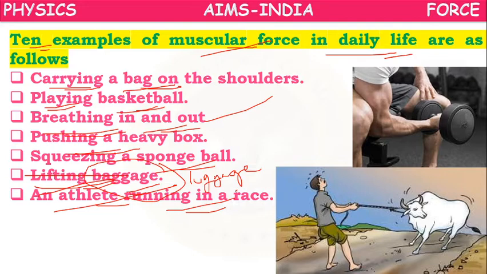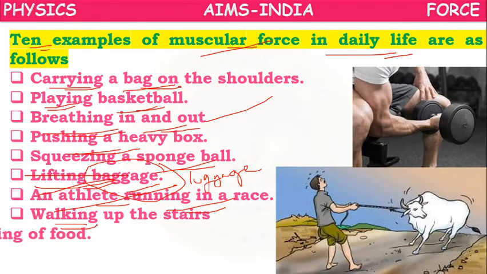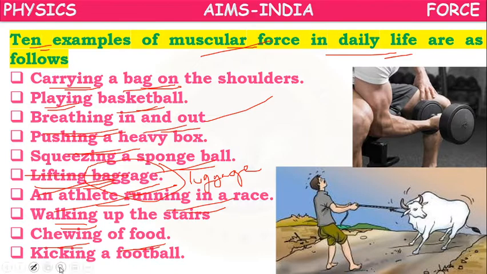It is also a kind of muscular force. Walking up stairs, chewing of food, kicking a football, or lifting the dumbbell as shown in this figure, or pulling the ox.